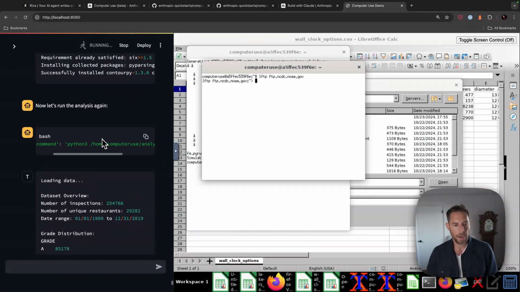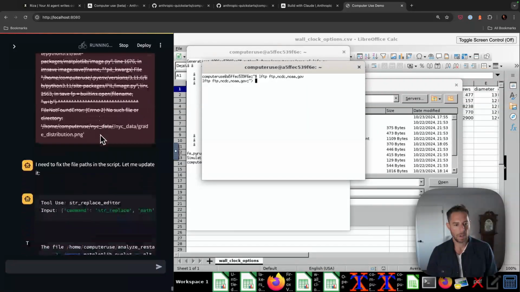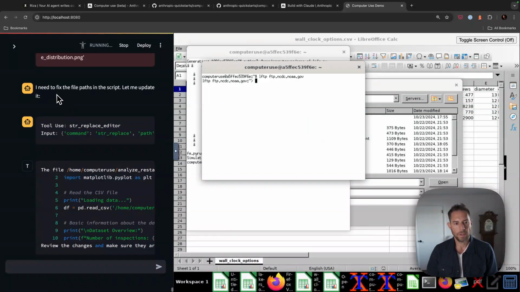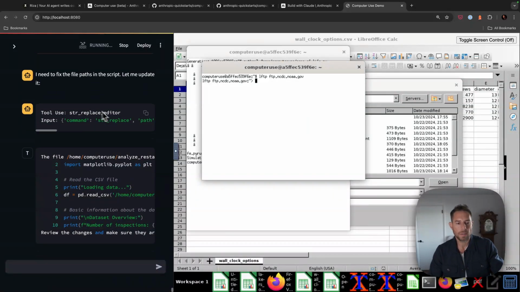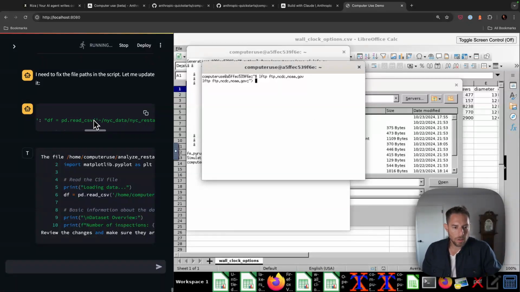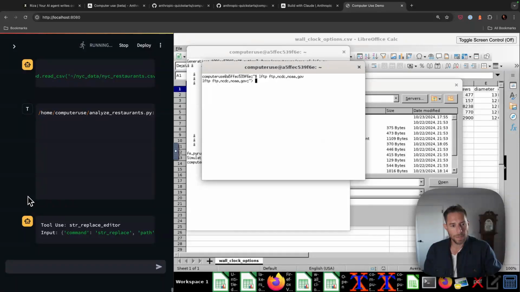So something ran. So we have a file called analyze restaurants.py. It needs to fix the file paths in the script. So it fixes those. So review the changes and make sure they are correct. Does it want me to review those changes? Nope, it does not.